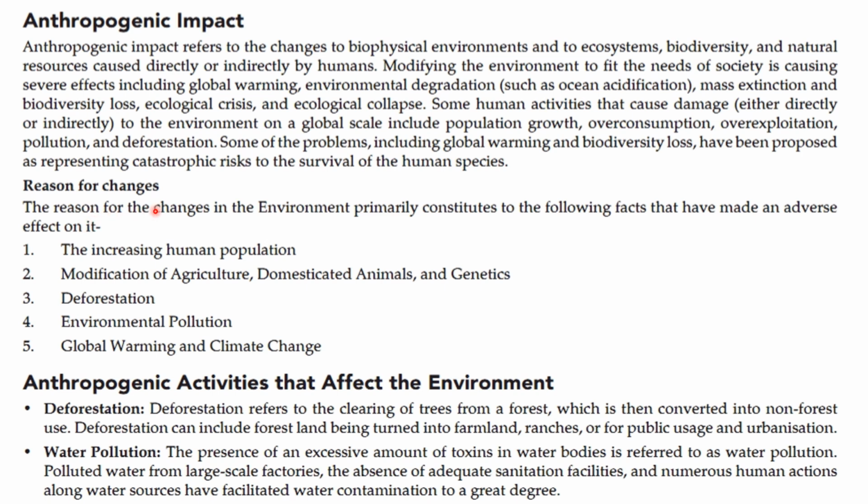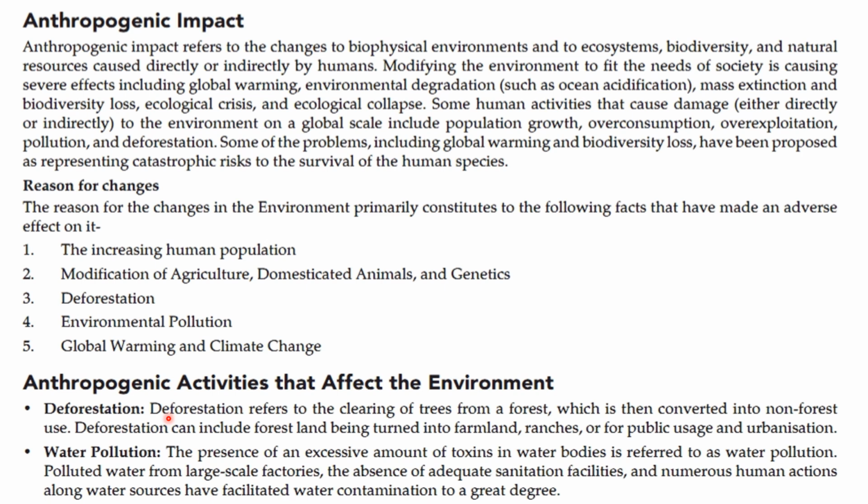Reasons for changes. The reasons for the changes in the environment primarily constitute the following facts that have made an adverse effect on it: the increasing human population, the modification of agriculture, domesticated animals and genetics, deforestation, environmental pollution, global warming and climate change.